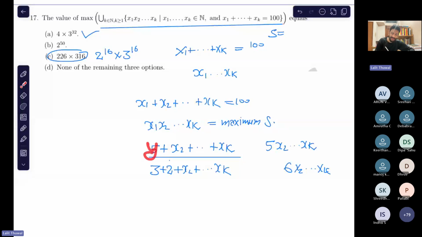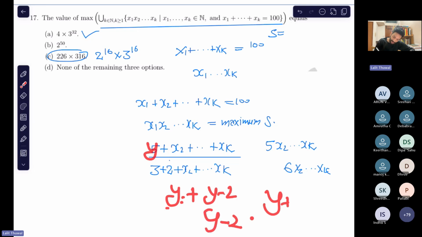It can be done for 6. You can just break y into y minus 2 and 2. If you have it like that, you can do that. So no term can be 5.